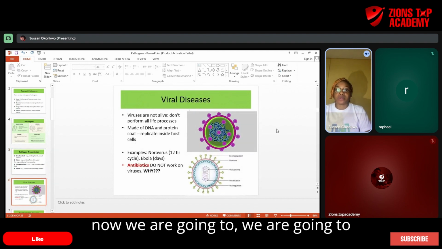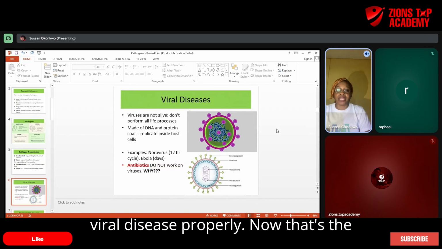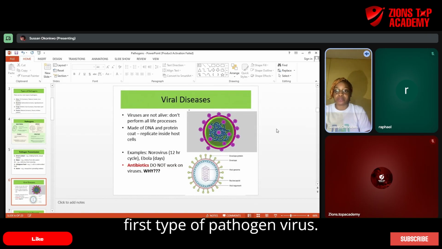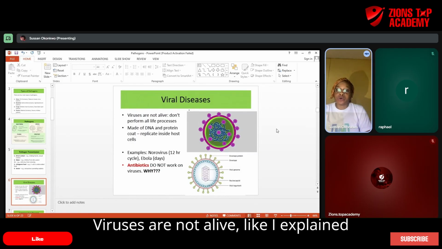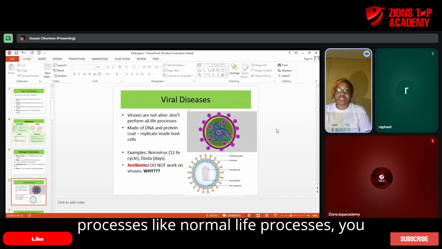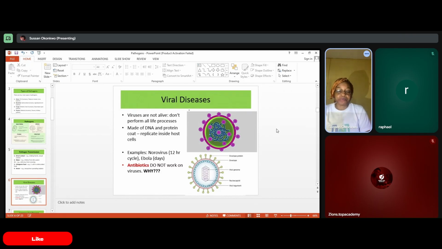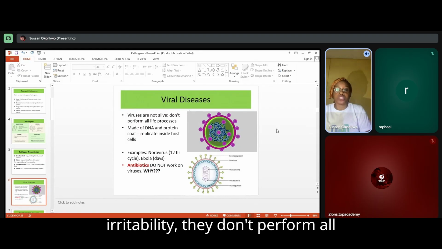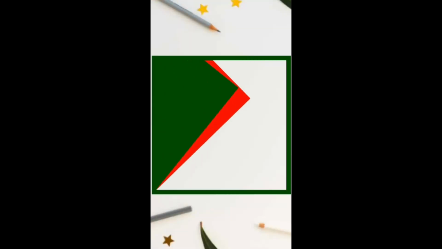So now we are going to viral disease properly. That's the first type of pathogen, virus. Viruses are not alive, like I explained earlier. They don't perform all life processes, like normal life processes such as respiration and irritability.